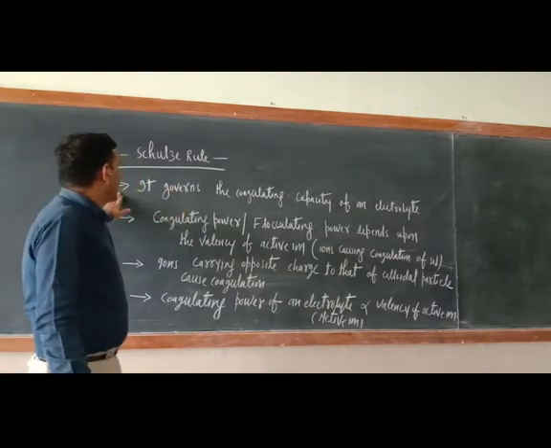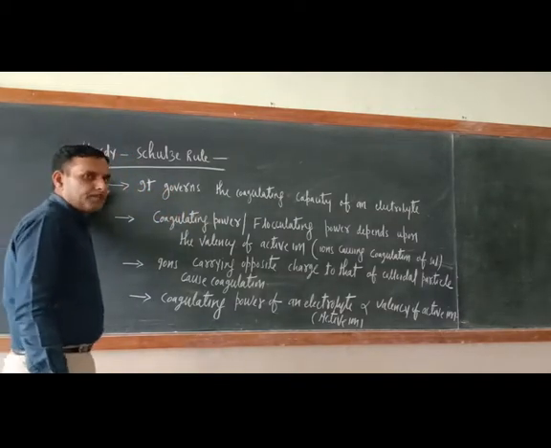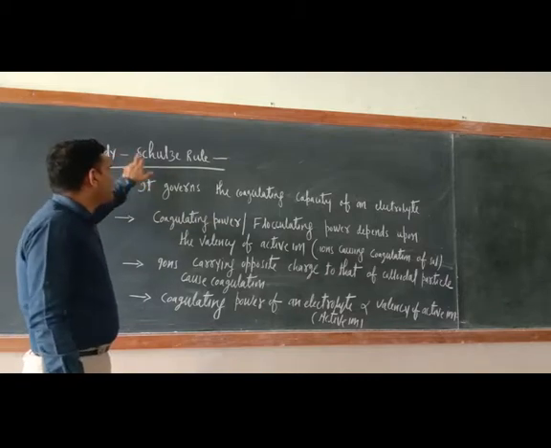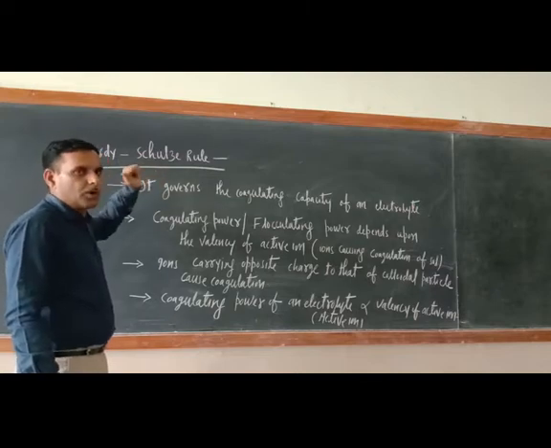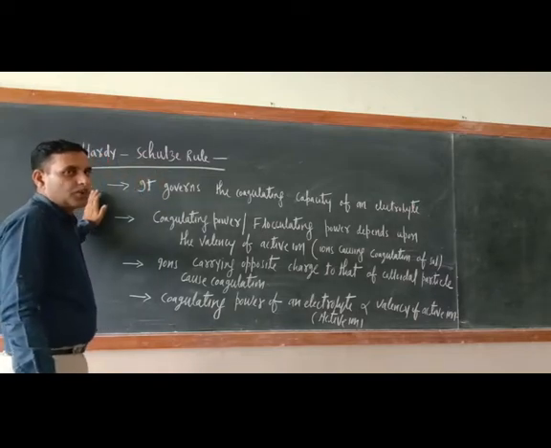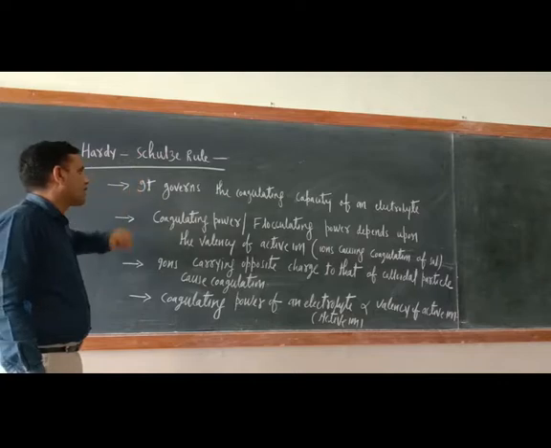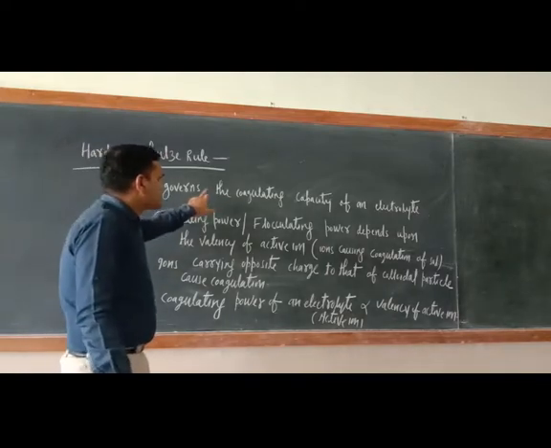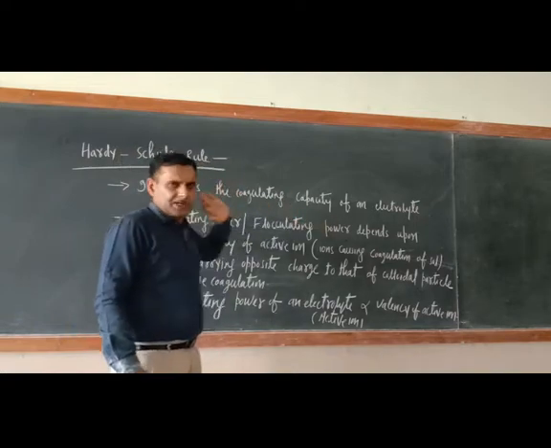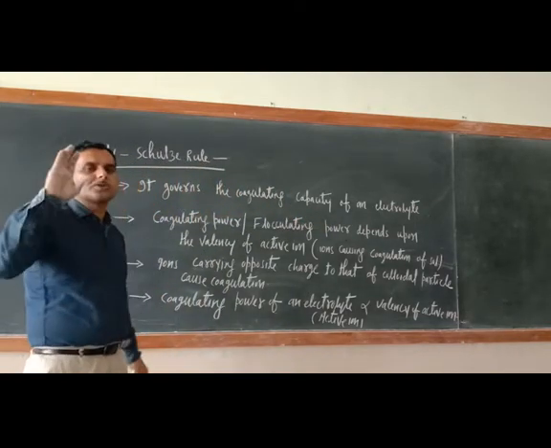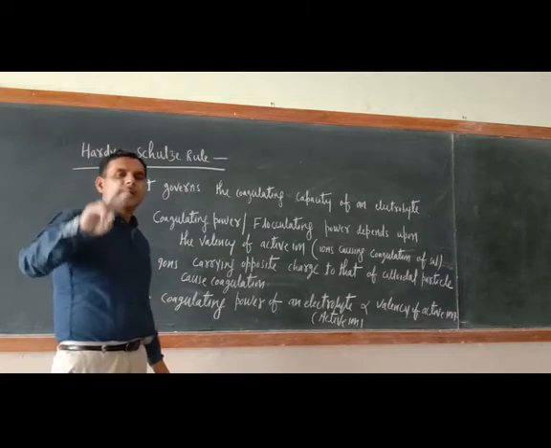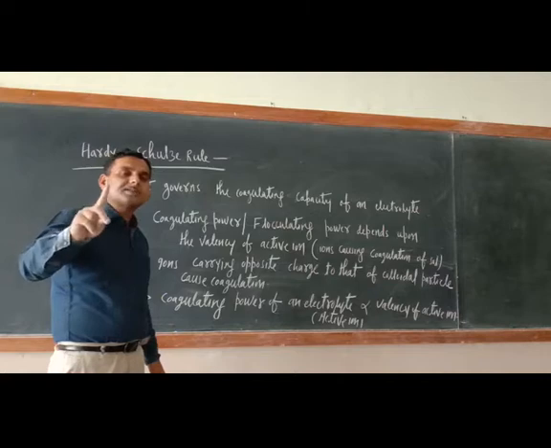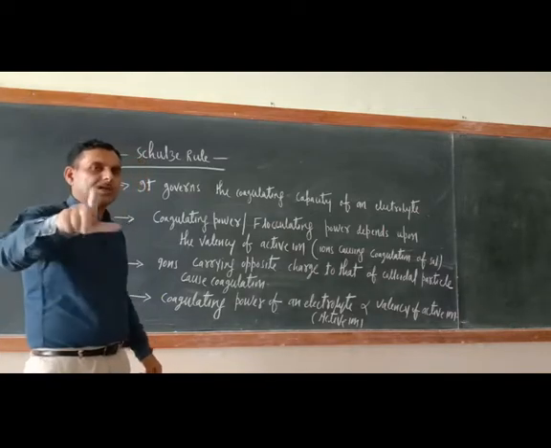Regarding the coagulating power of ions, Hardy-Schulze came with one rule, and that rule is known as the Hardy-Schulze rule. It governs the coagulating capacity of an electrolyte. Means the Hardy-Schulze rule tells about the capability of an electrolytic ion for causing coagulation.